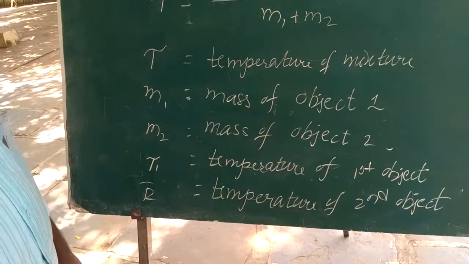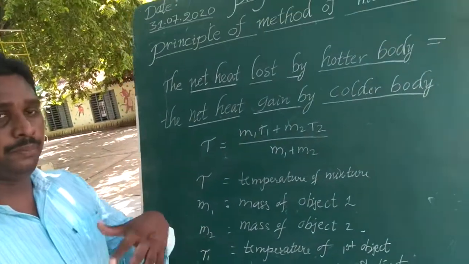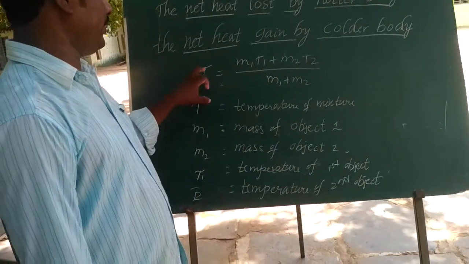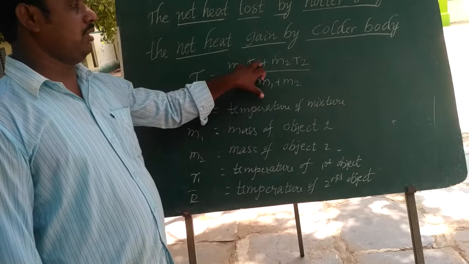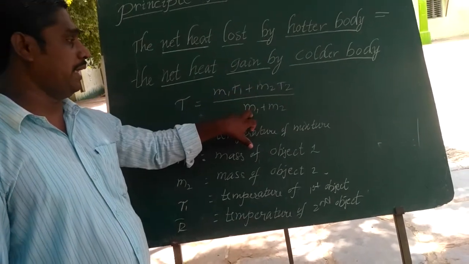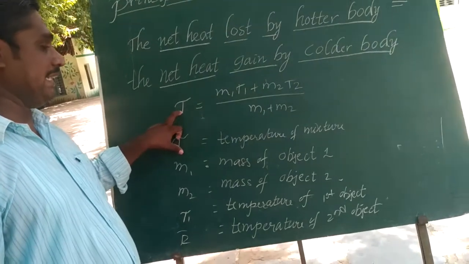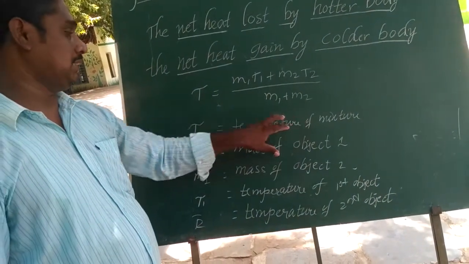Okay, students, how can you measure the temperature of the mixture, or the final temperature? We can use the formula T = (M1 T1 + M2 T2) / (M1 + M2). Here capital T is the temperature of the mixture, or the final temperature.